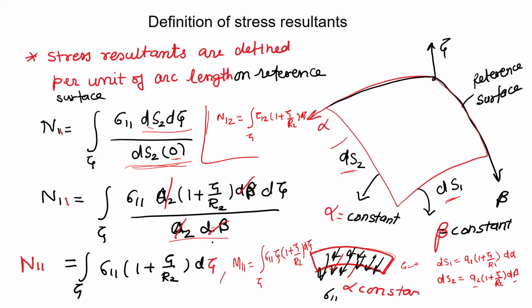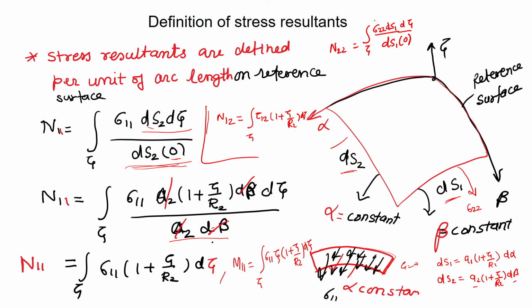Now we are talking about the definition here. The normal component is this, basically sigma 22. If you want to define the stress resultant along this coordinate, the n22 definition will be sigma 22 along ds1, the length is along ds1, and d zeta, total force per unit ds1 at 0.